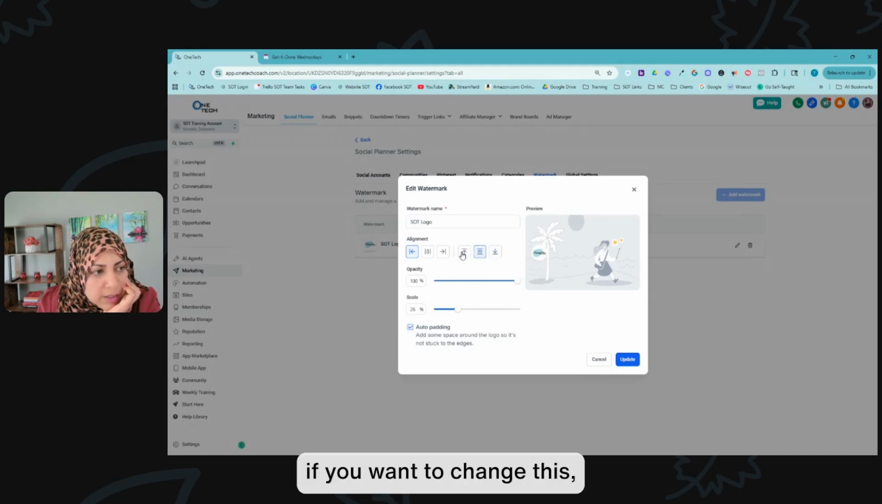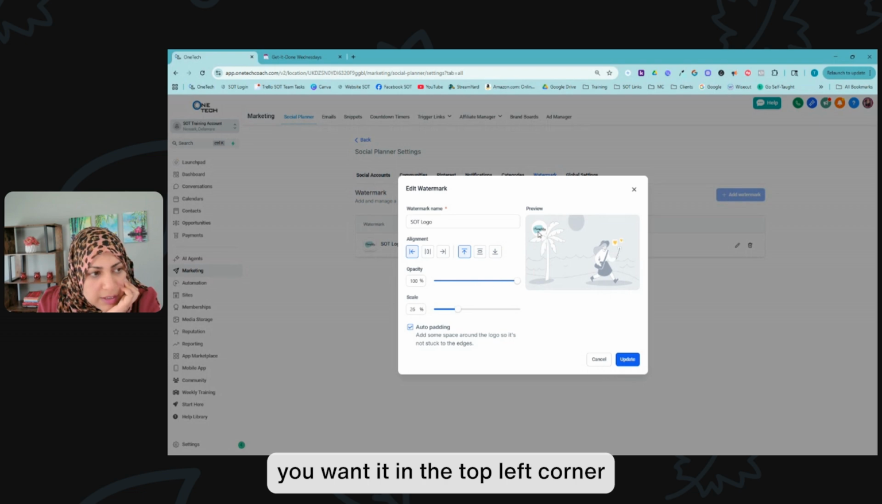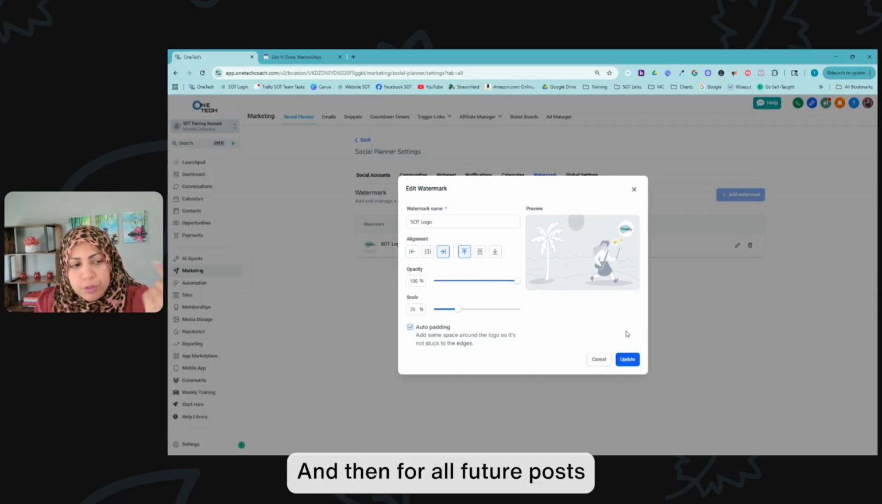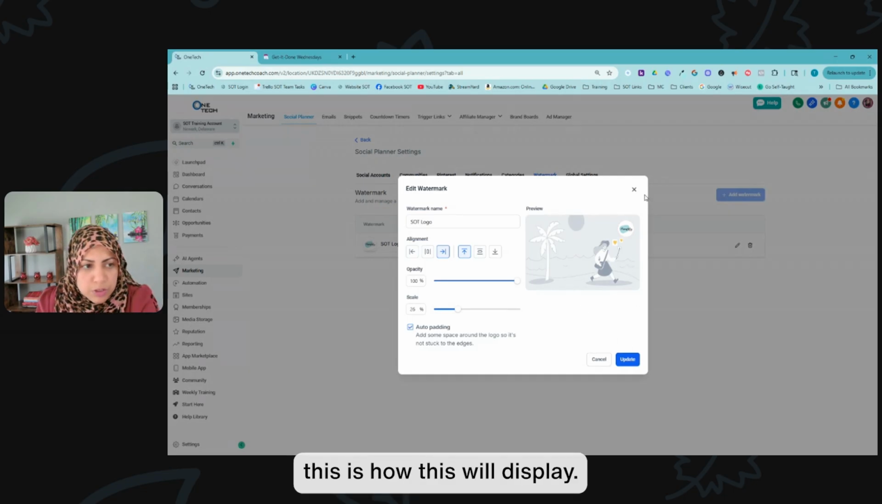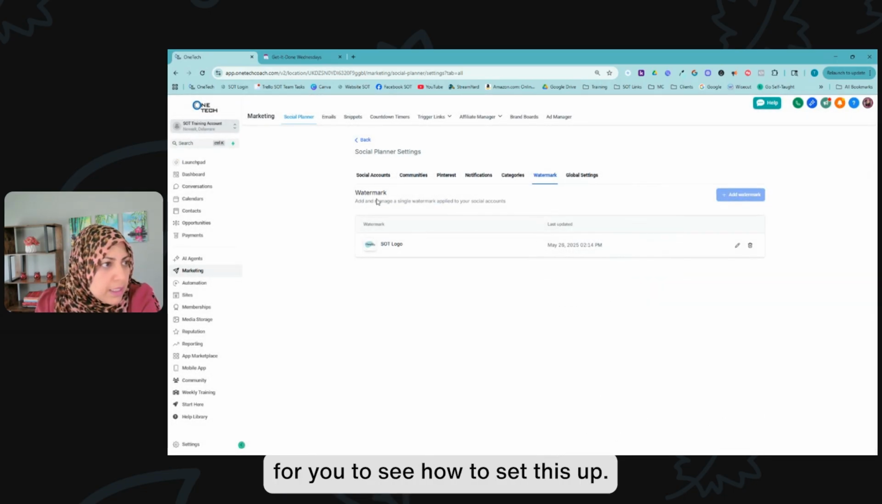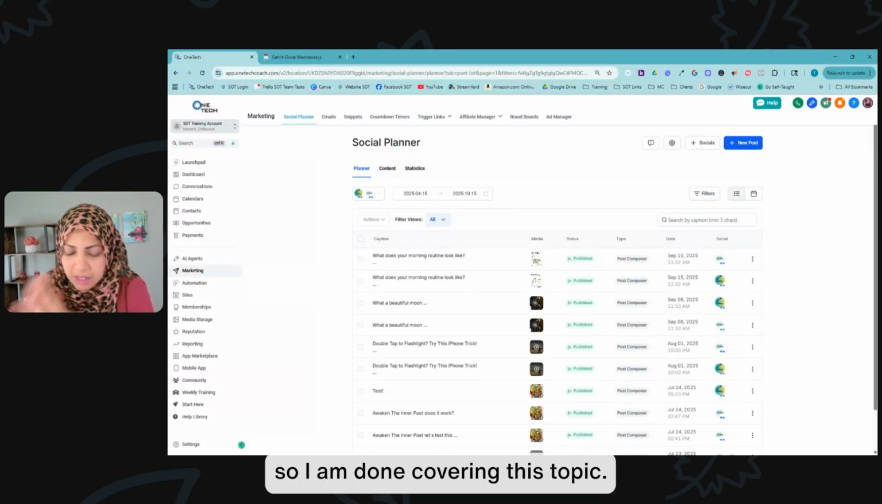And if you want to change this, let's say you wanted it in the top left corner or you want it in the top right corner, you could also do that and just update. And then for all future posts where you have the watermark turned on, this is how this will display. So I hope this is helpful for you to see how to set this up. Okay, so I am done covering this topic.